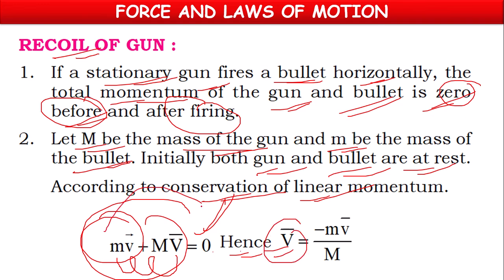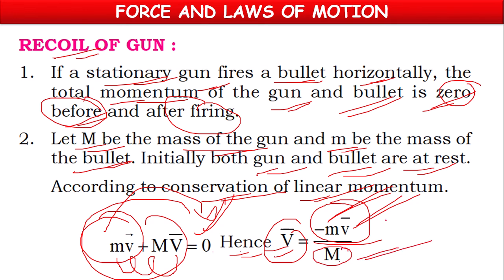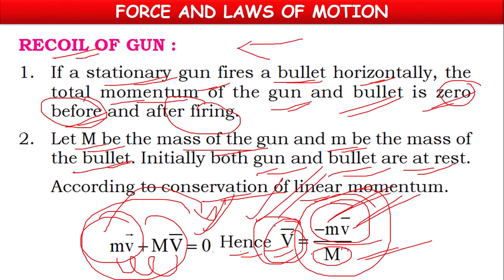So hence, if you want to find V bar, the velocity of the gun, how can we find it? This M V bar will come to the right-hand side. It will become minus small m, small v bar, where small m stands for mass of bullet and small v bar for velocity of bullet, divided by capital M, which stands for mass of gun. So by this formula, we can find out the recoil velocity of the gun, meaning the backward velocity of the gun.